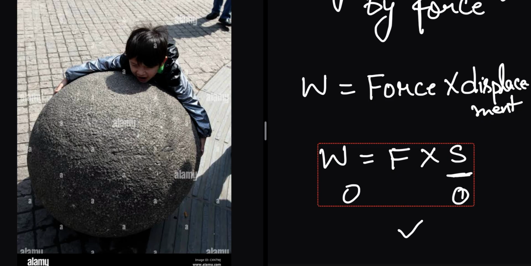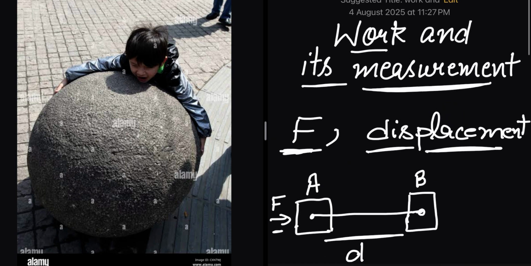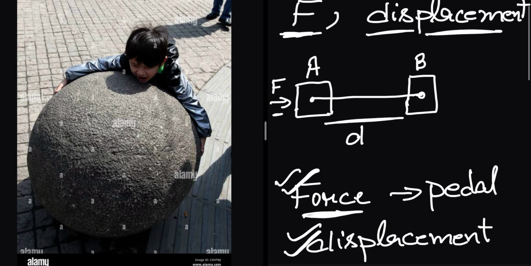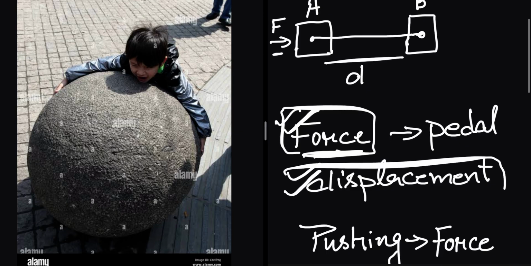If there is force and there is displacement, then there is work. I think it is clear to you now what work done is. In physics, work is said to be done only when we apply force on a body and there is displacement.